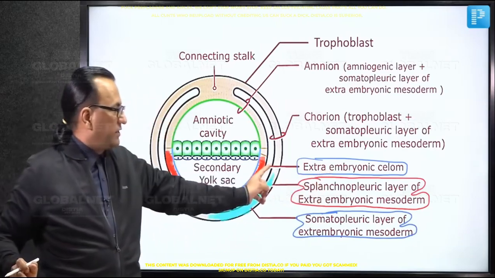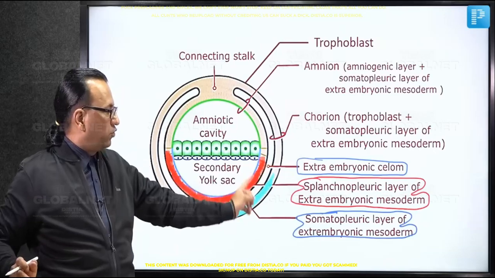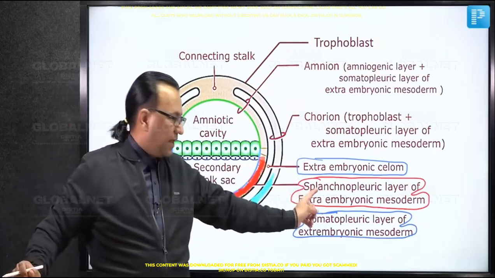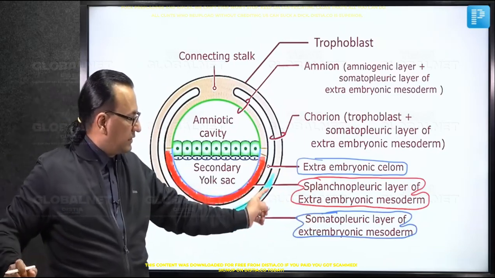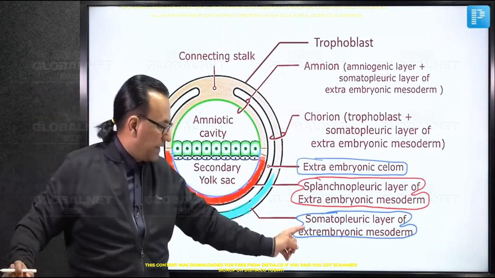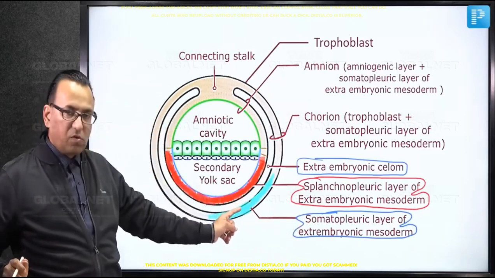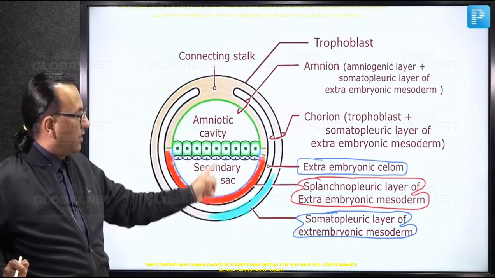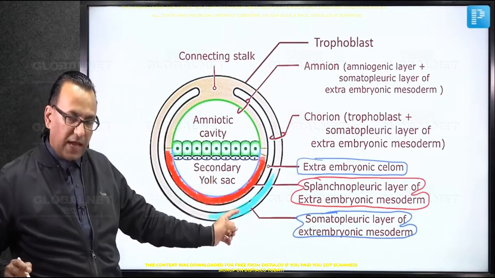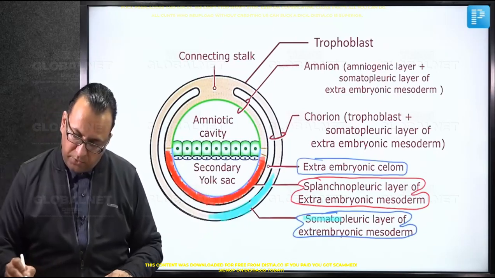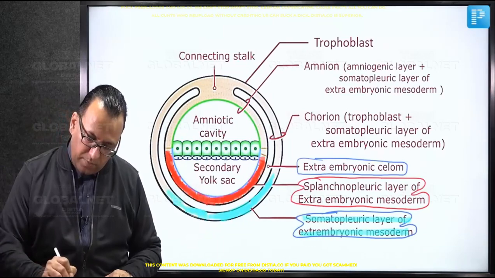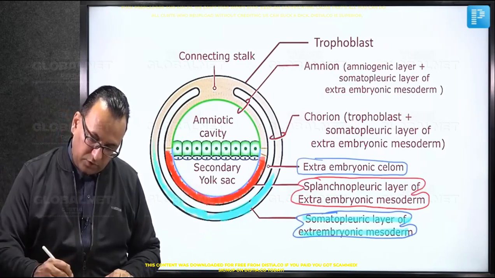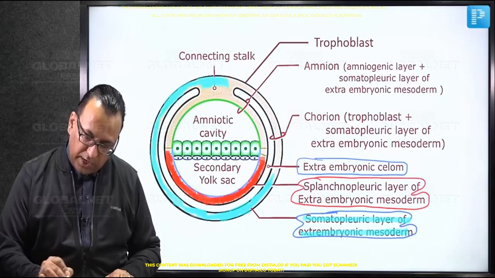So this cavity divides the extraembryonic mesoderm into two components. The splanchnic or visceral layer is just covering the yolk sac. Otherwise, if you follow the somatopleuric layer, you'll find it is almost everywhere except the lining of the yolk sac. Let us trace it now. As you trace this somatopleuric layer of extraembryonic mesoderm, it is going to meet with the visceral layer, but to reach there, it is going around and passing along the connecting stalk.